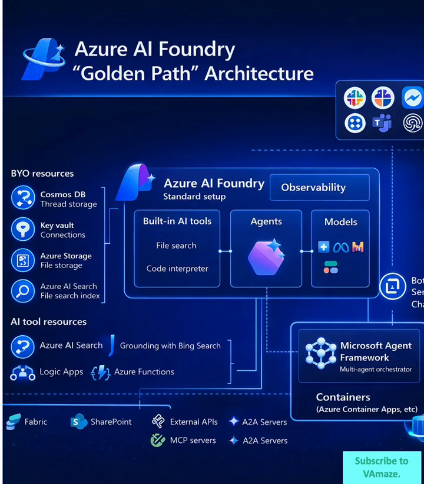At the foundation, you have Azure AI Foundry with standard setup. This is your control plane, providing built-in AI tools including file search and code interpreter. Think of these as your AI primitives, ready-to-use capabilities that every enterprise AI application needs. The architecture divides into three key pillars: agents, models, and observability. This separation isn't arbitrary. It's how you build AI systems that actually scale and maintain in production.